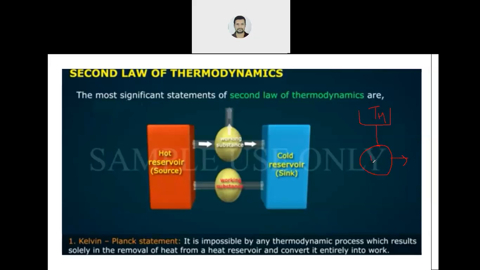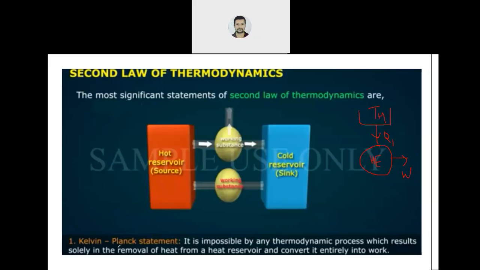This is my system. Let it be heat engine. Okay. Now from source at high temperature, Q1 amount of heat is coming inside the heat engine. Correct. And engine is doing some amount of work.